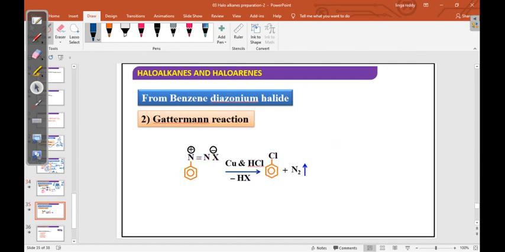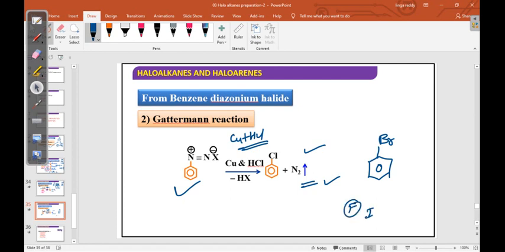Next, see Gattermann: same reaction, benzene diazonium chloride, but here the reagent is different, copper plus HCl. Then we get chlorobenzene. Byproduct is nitrogen. In this case, if you take HBr, then you will get bromobenzene. So similarly, you will get bromobenzene from Sandmeyer and Gattermann. But iodobenzene and fluorobenzene are something different. These two we cannot prepare from Gattermann and Sandmeyer.